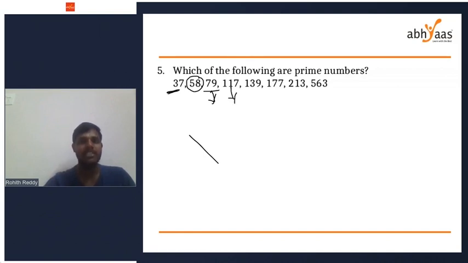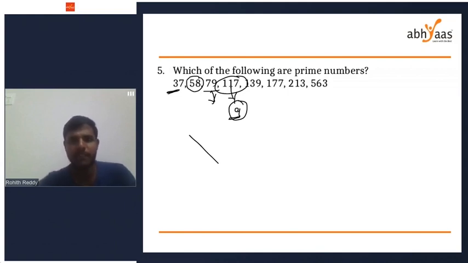But if you take 117, is 117 a prime number? No. Bhumi says no. Yes, 117 is not a prime number because if you add all the digits, 1 plus 1 is 2, 2 plus 7 is 9. See, 9 is a multiple of 3, so 117 is also a multiple of 3. You can check the divisibility rule for each and every number.